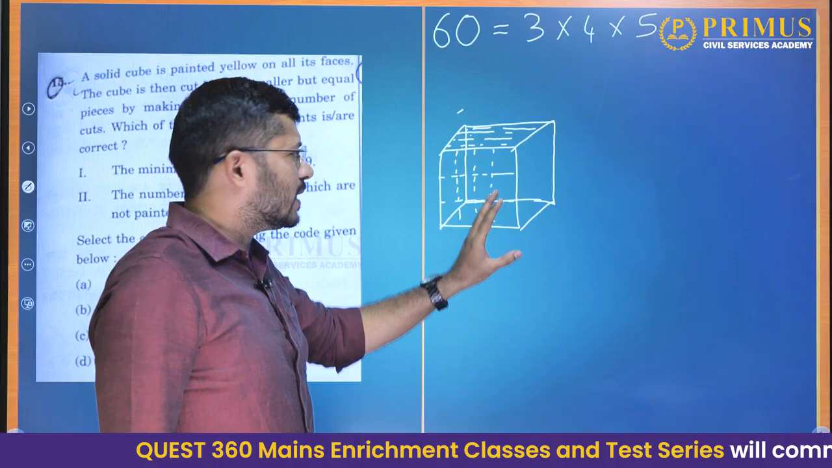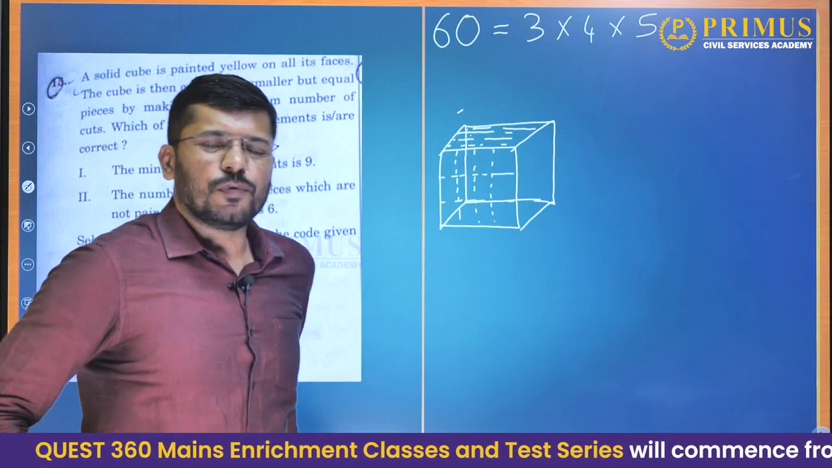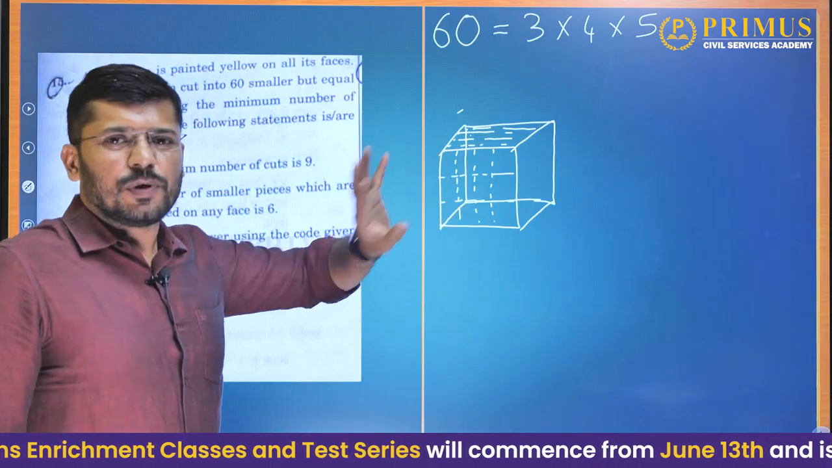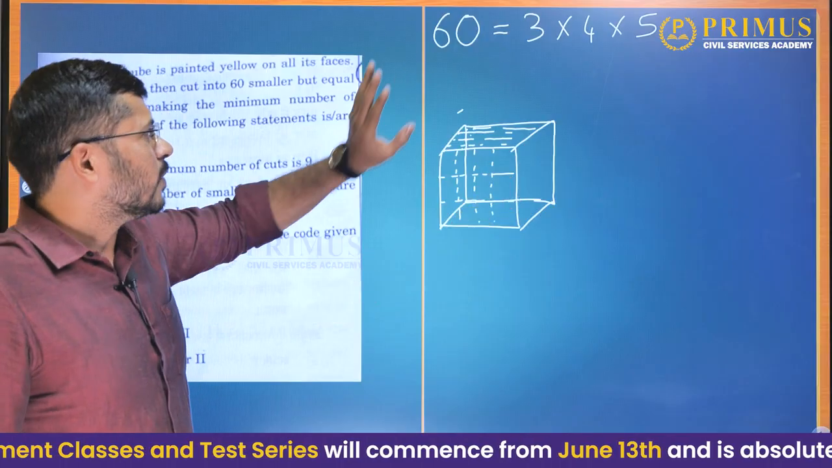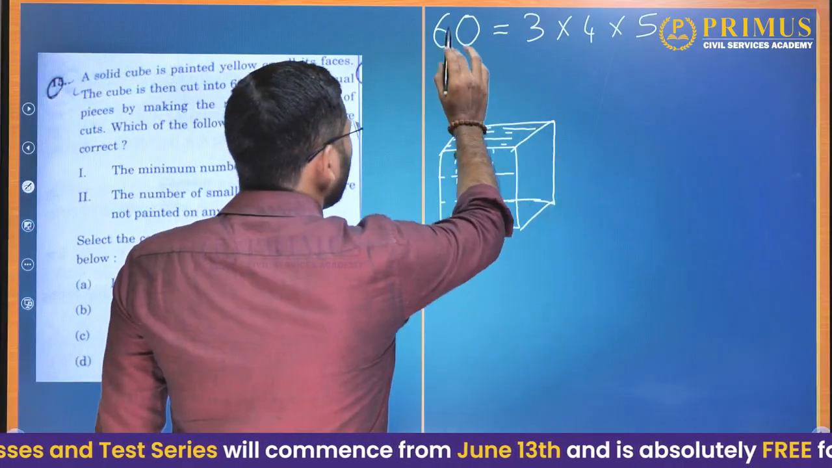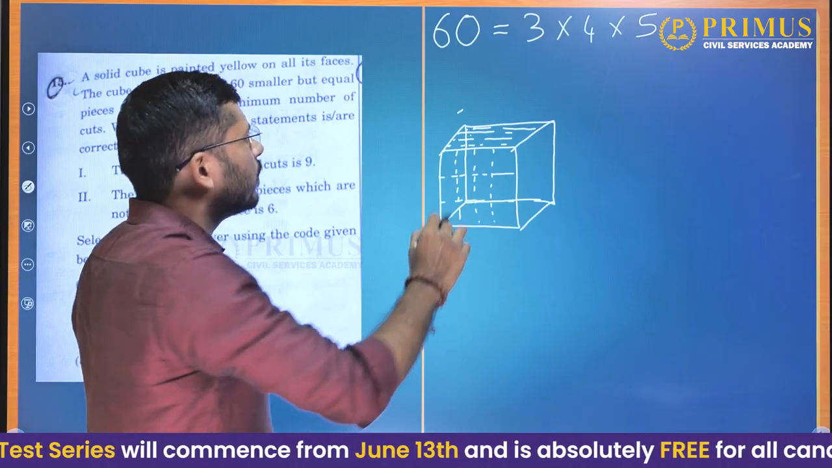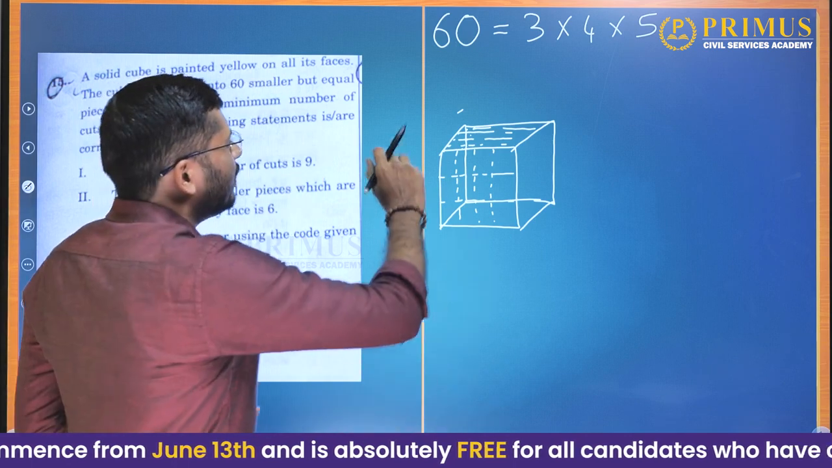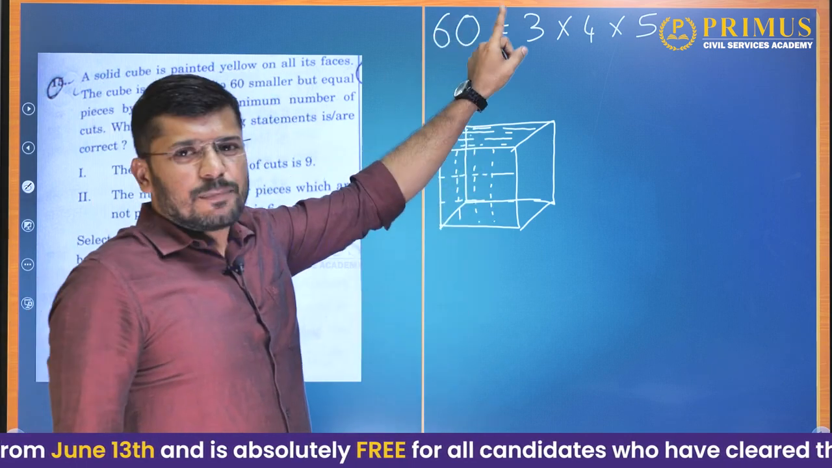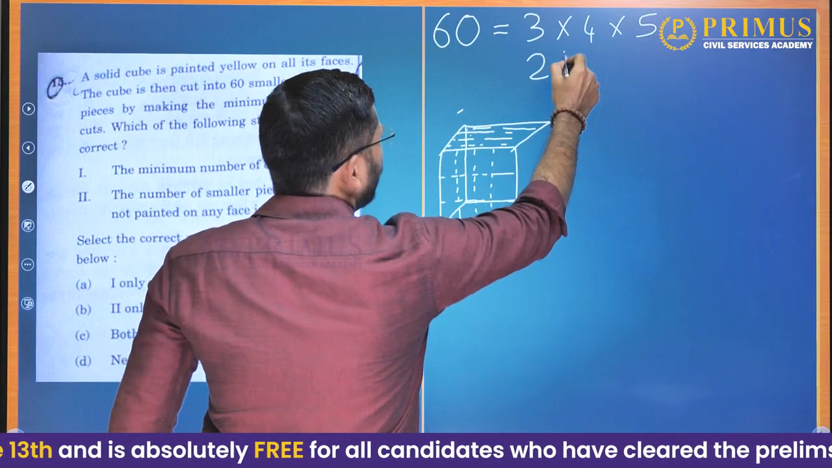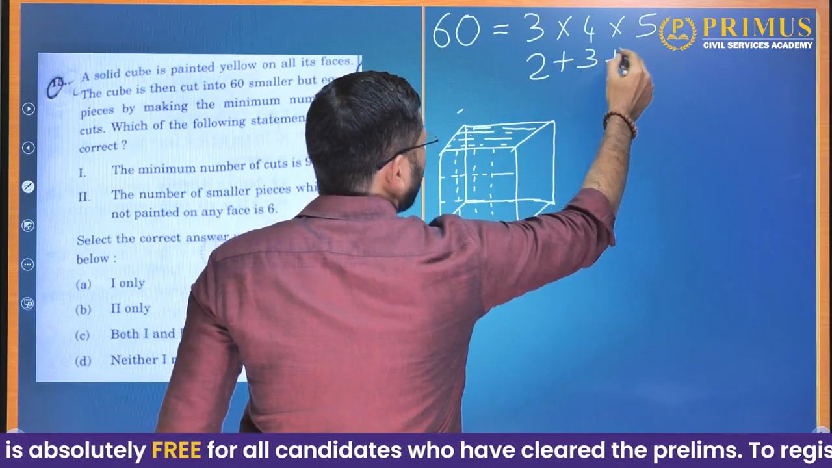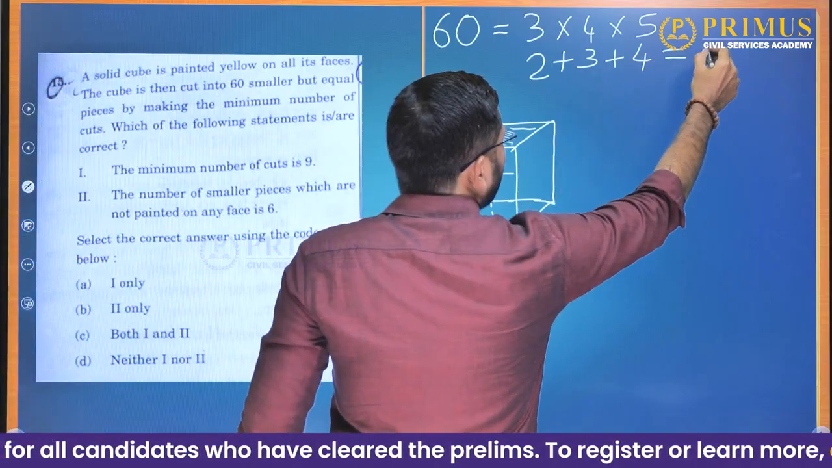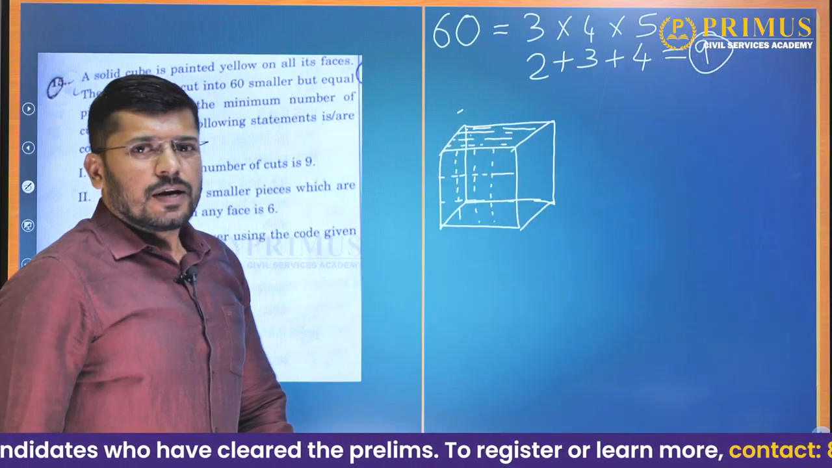Once again, if you do not understand it, it is better to watch some video or refer to any notes on cubes. This is just a PYQ, so I cannot explain everything in detail, but I will give you a brief understanding here. If there are 3 segments on one side, 4 on another side, and 5 on another side, that will give us totally 60 pieces. But to get 3 segments, we need to make only 2 cuts. To get 4 segments, only 3 cuts. And to get 5 segments, only 4 cuts. So how many cuts do we need to make totally? We need to make totally 9 cuts. Now we got an understanding of this.